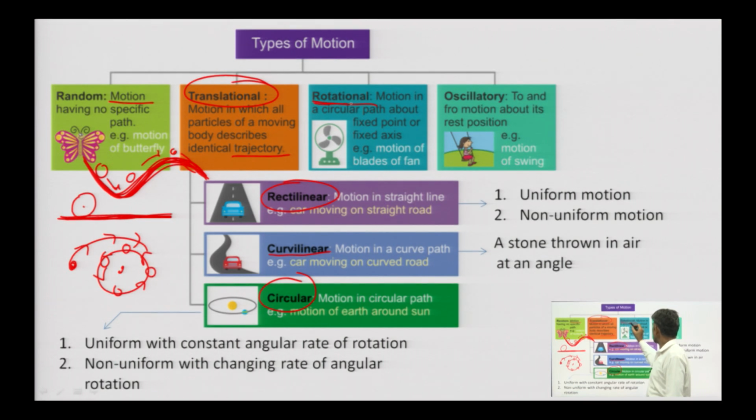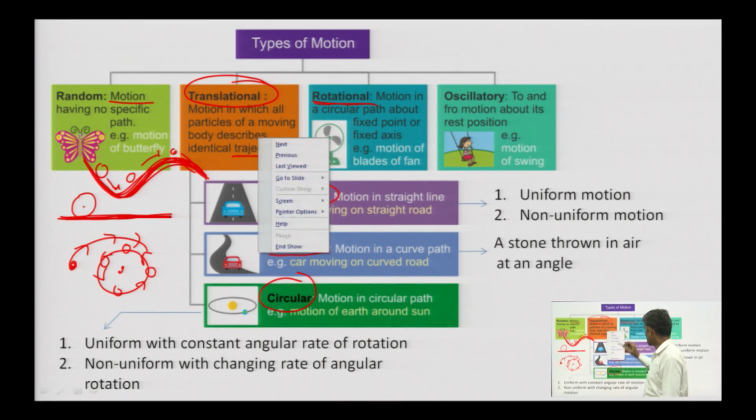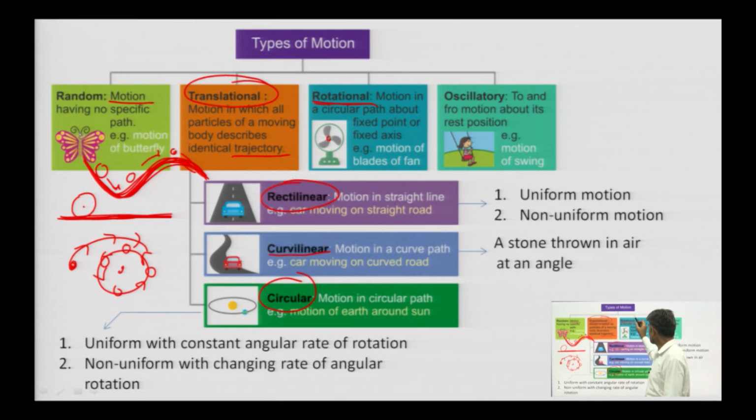Rotational: suppose this fan is moving about a fixed point. What is the difference between rotational and circular? There is a difference. Let us take the example of a road.